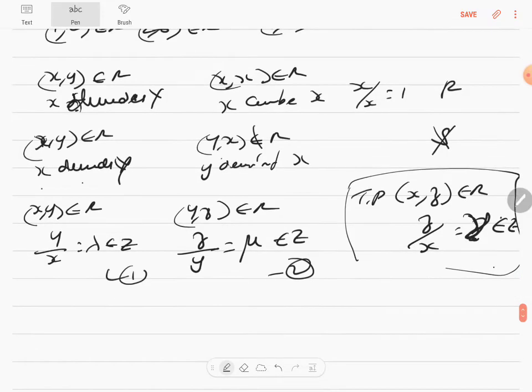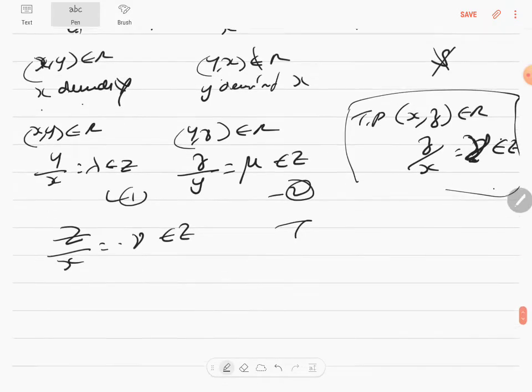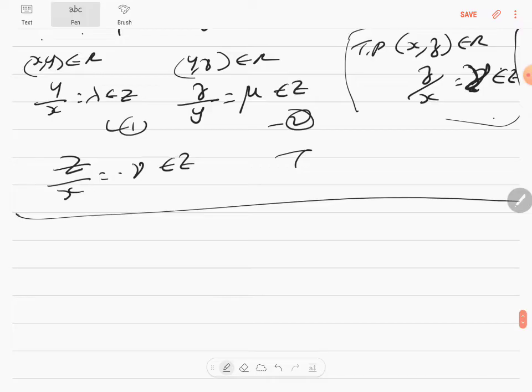You multiply 1 and 2. The y and y will get cancelled. You will get z/x, which is lambda into mu. An integer into an integer will be an element of integer, which can be called gamma. Correct? You cancel the y and y, you get z/x, which will be lambda into mu, which will also be an element of integer, so you can simply call it gamma, and therefore it is transitive. Are you clear? So that's what the sum is all about. Let's go to the next question.